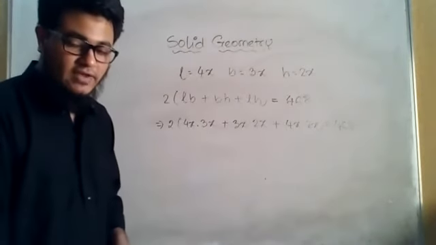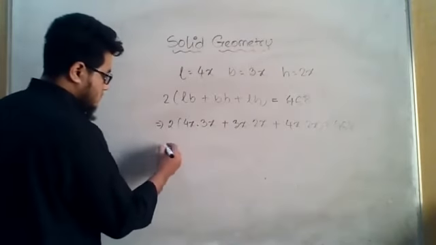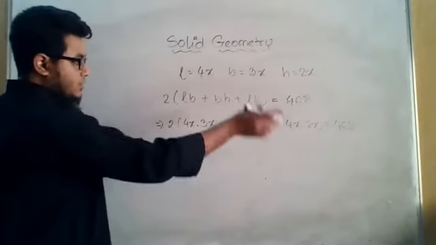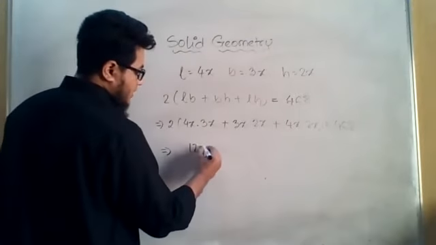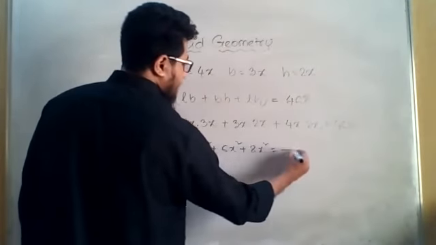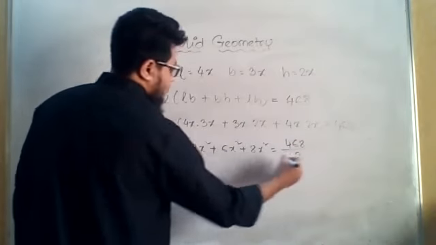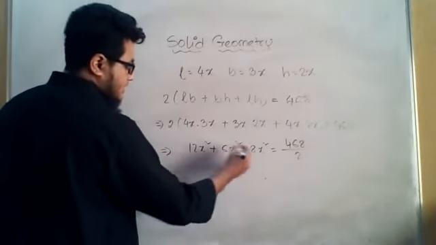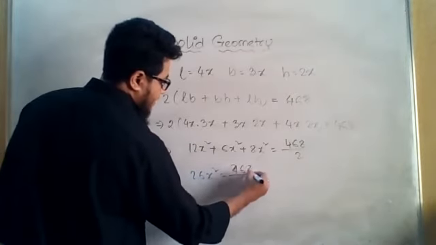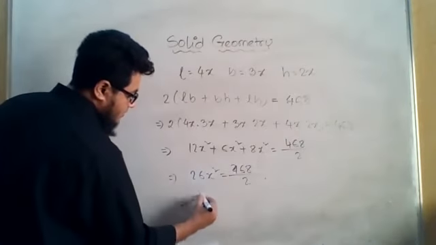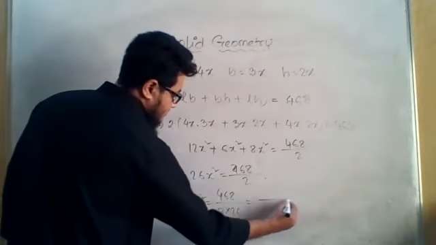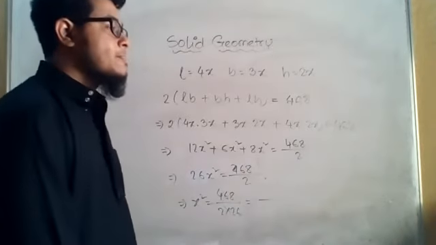So can you find out the value of x from here? Yes, sir. 2 টাকে প্রথমে আমরা ওইদিকে পাঠিয়ে দিব। 4 into 3 কত? 12x square, 6x square, 8x square is equal to 468 divided by 2. 12 আর 6, 18, 18 আর 8 মিলে 26x square is equal to 468 divided by 2. And x square is equal to 468 divided by 2 into 26. Find it out, okay? Acha.